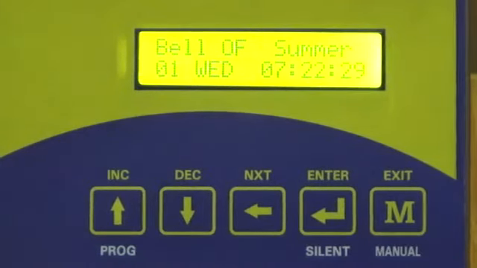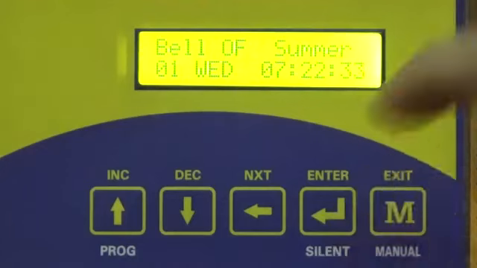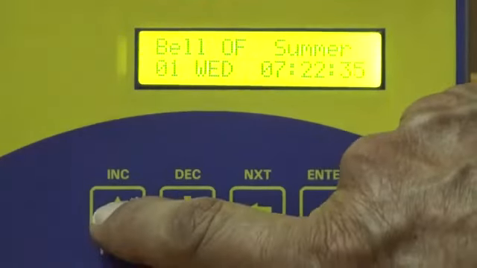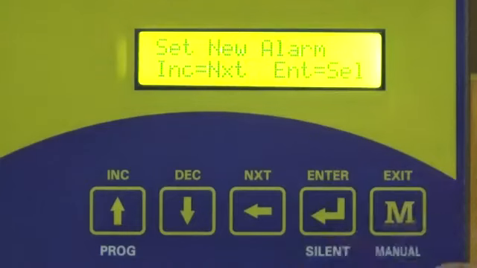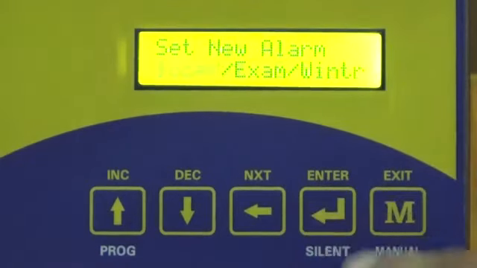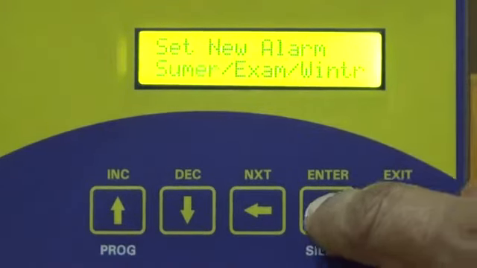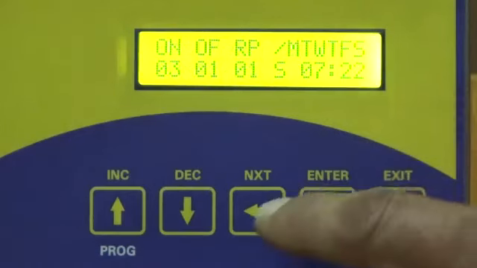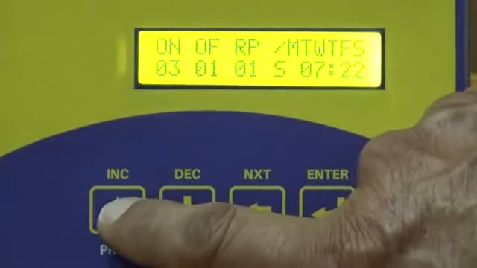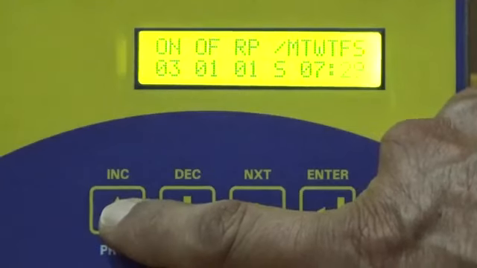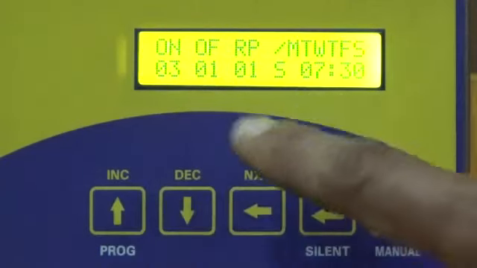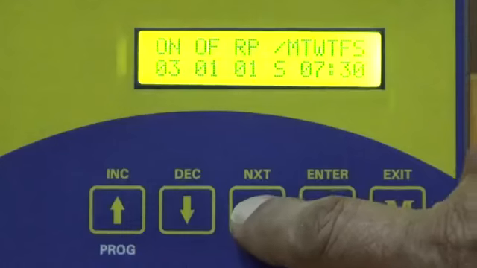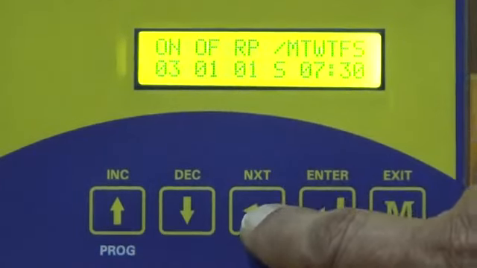We will now program an alarm at 7:30 in the morning with a long bell. To program a new alarm, press the program key, set new alarm, enter, summer mode, enter, increment this and set it to 7:30. 7 is okay. We want a long bell, so use the next key.